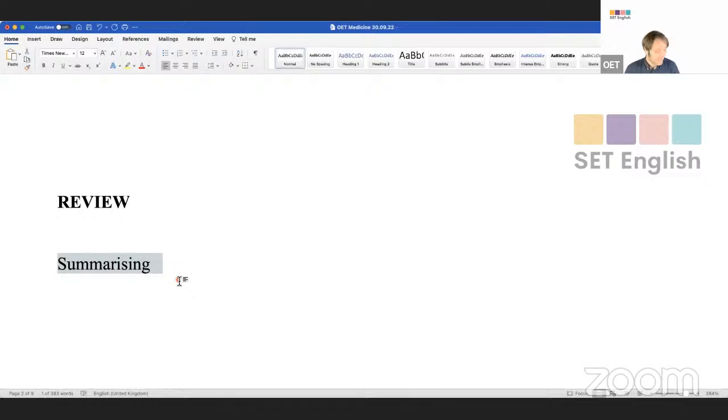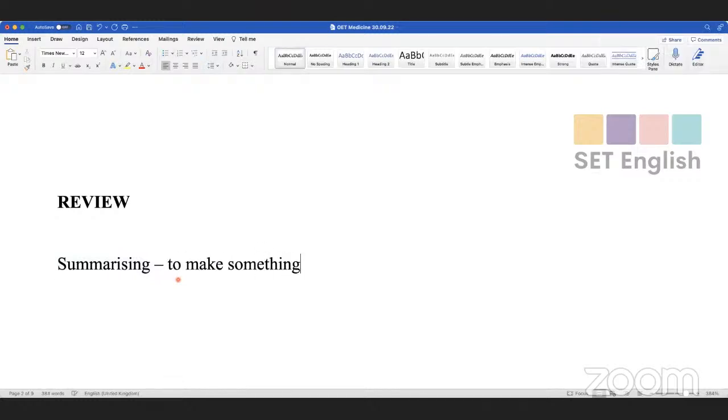Summarizing is to make it shorter. Thank you. You two, you're saving me. It just means summarizing is to make something shorter. To make it concise. Or to make it brief.